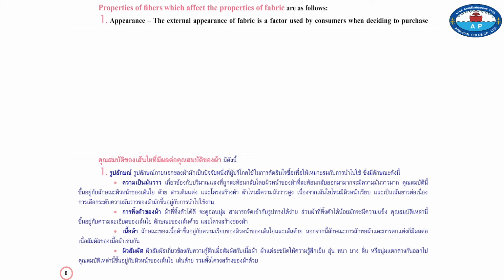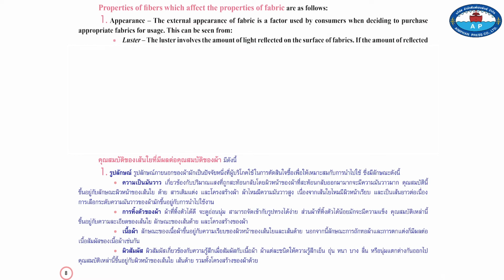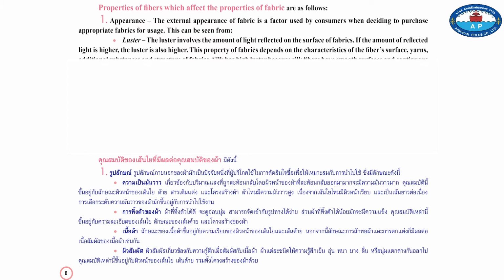1. Appearance. The external appearance of fabric is a factor used by consumers in the decision to purchase appropriate fabrics for usage. It can be seen from luster. It involves the amount of light reflected on the surface of fabrics. If the amount of reflected light is higher, the luster is also higher. This property of fabrics depends on the characteristics of fiber surface, yarns, additional substances, and the structure of fabric.